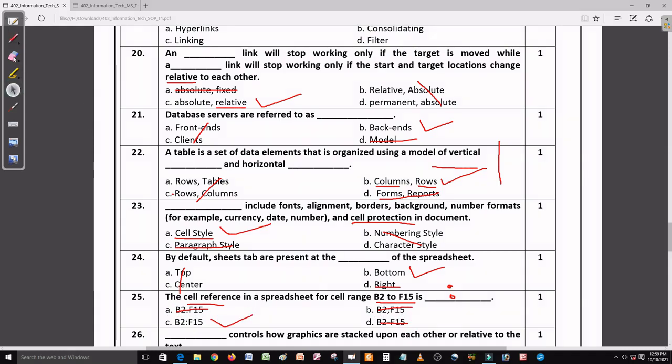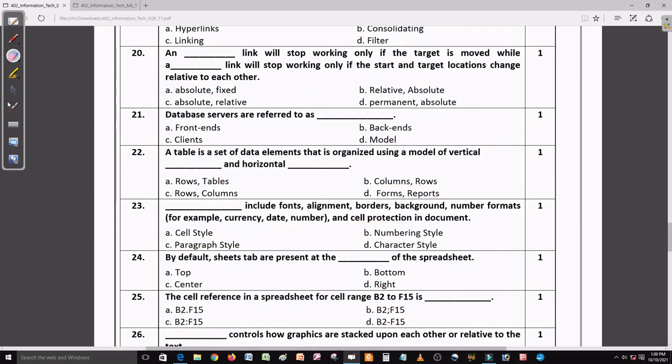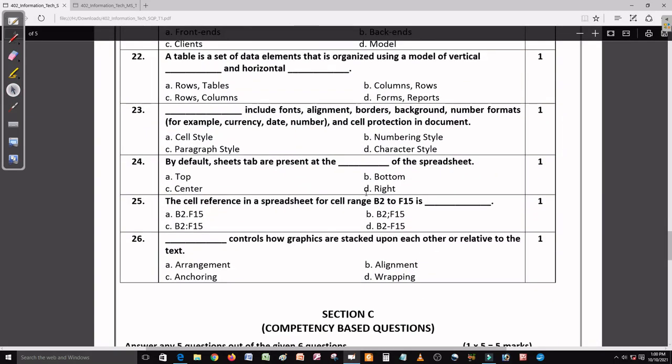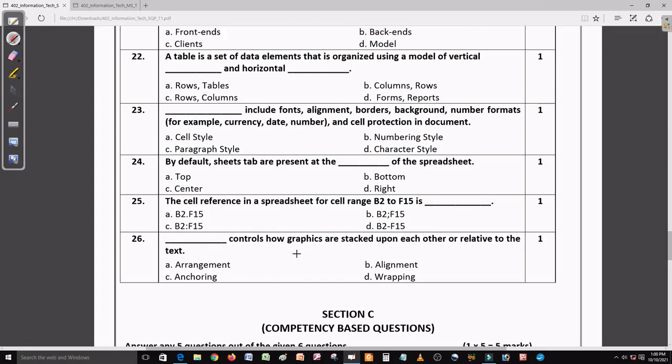Now we will move to our next question, which is the 26th question. So let me erase it and let me move to question number 26. So this is our question number 26. Dash controls how graphics are stacked upon each other or relative to the text. So stacked with each other.